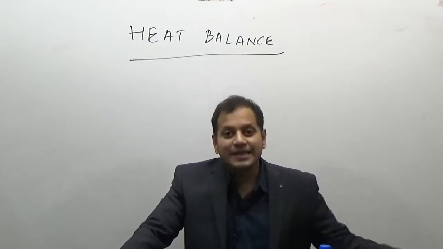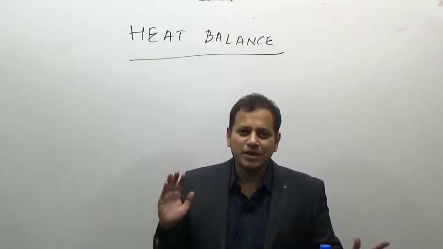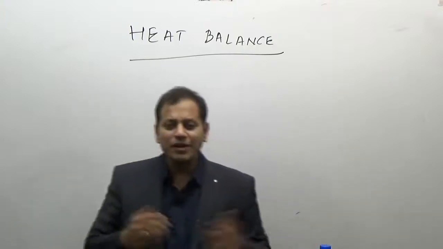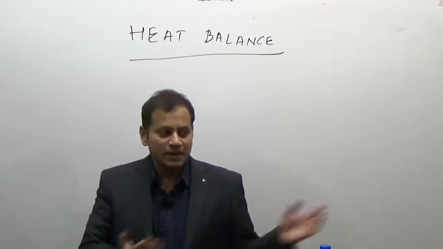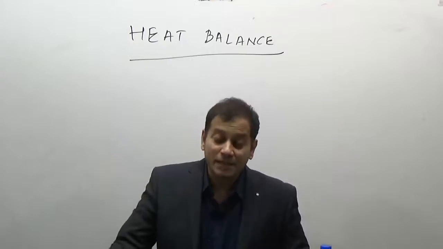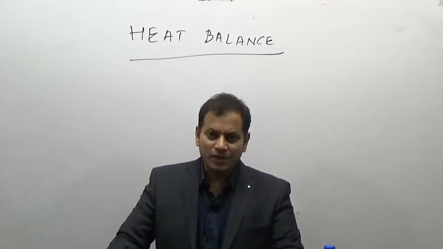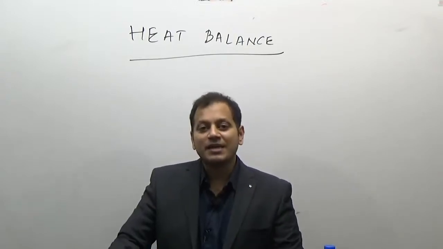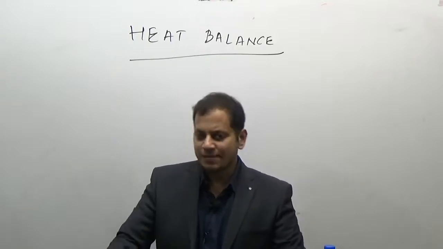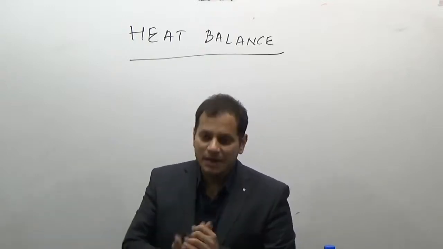If you directly read it from NCERTs or other books, it becomes a bit of a confusing topic, because the way of presentation in the books is not clear. Here I will try to simplify it. These are direct questions, because there is nothing implied in this: describe the heat balance of the earth, or what do you mean by heat balance? Explain it with an example.